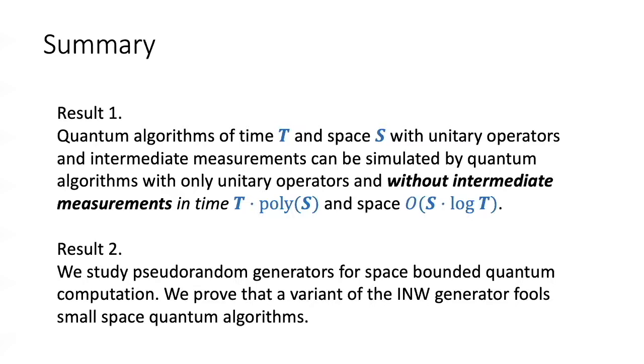In other words, we give a version of the principle of deferred measurements that is both space efficient and time efficient. Our second result is that we show pseudorandom generators for space-bounded quantum algorithms that read classical random bits. We show that a variant of the INW pseudorandom generator actually fools such small space quantum algorithms.